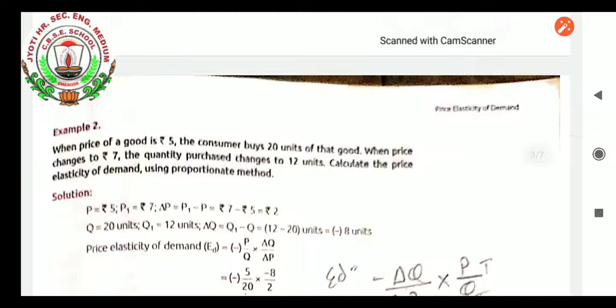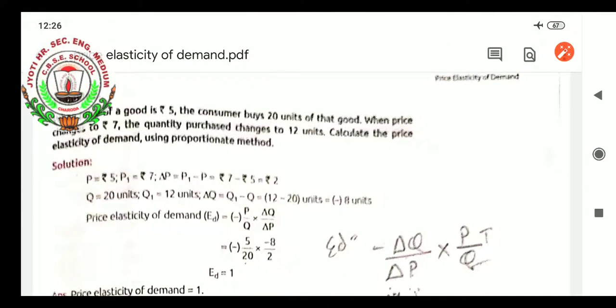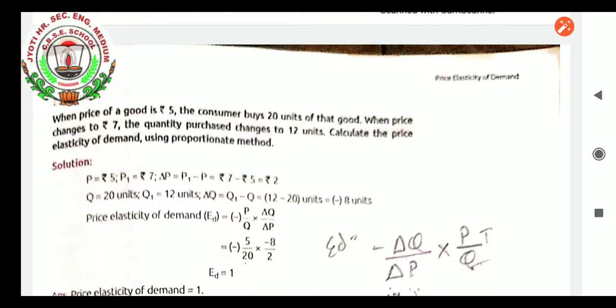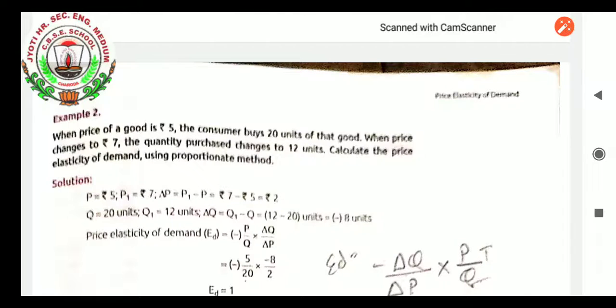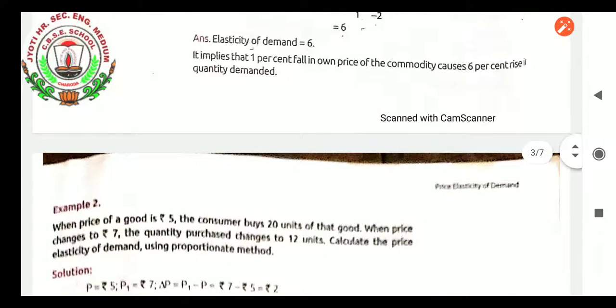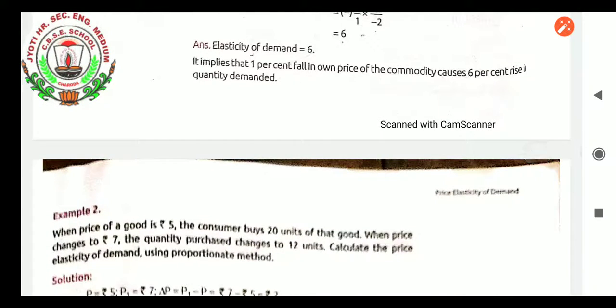Now we will proceed with the next question on the percentage or proportional method. For today's class this question will be the last. The geometry method I will explain in the next class. Here the question comes like this. First of all, you make a reading. What is the question given? When price of a good is rupees 5, the consumer buys 20 units of that good. When price changes to rupees 7, the quantity purchased changes to 12 units. Calculate the price elasticity of demand using the proportionate method.